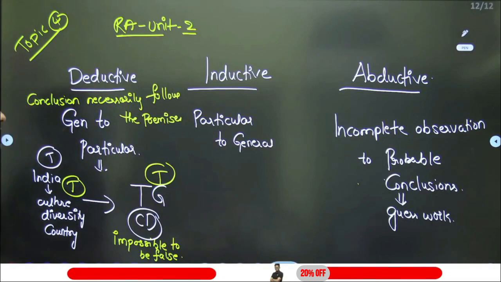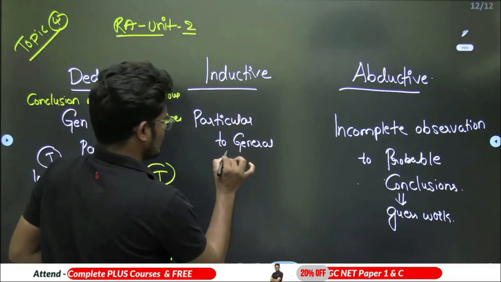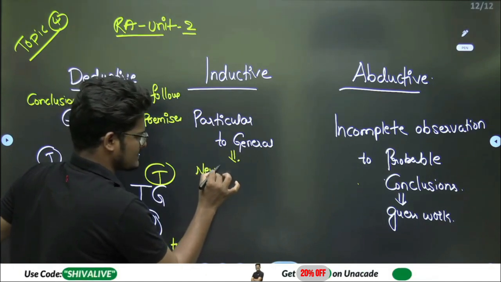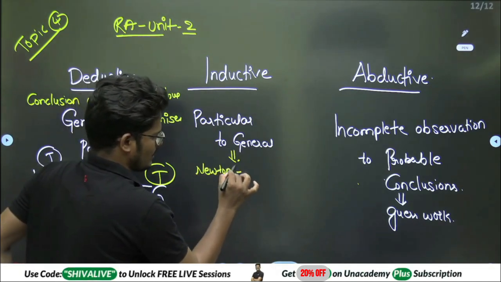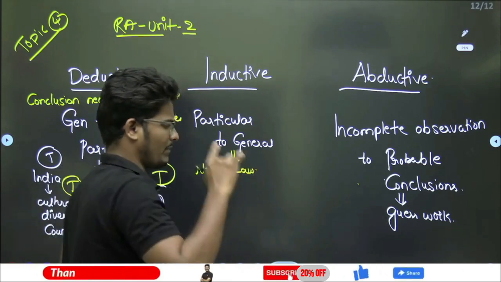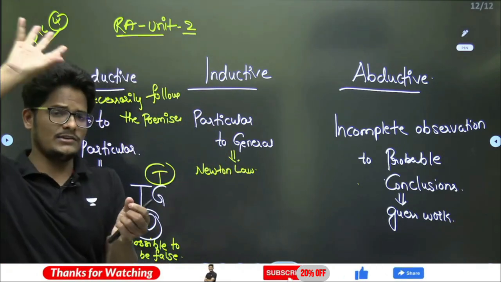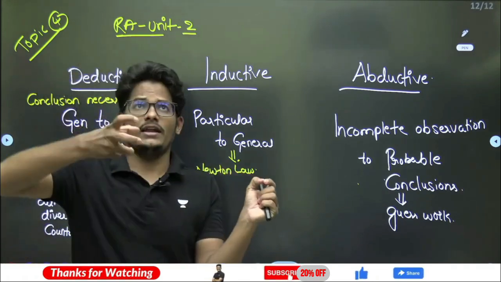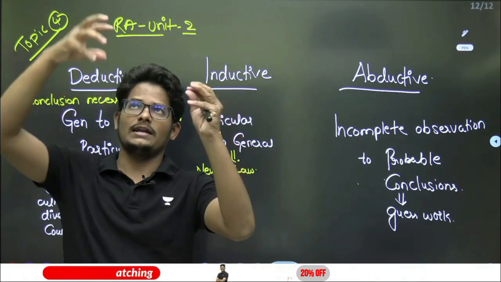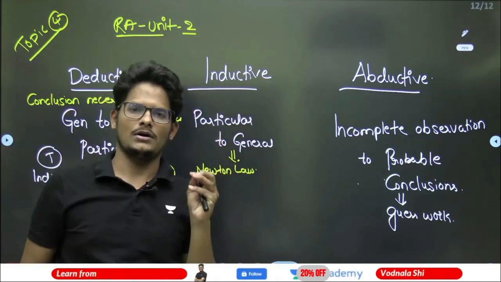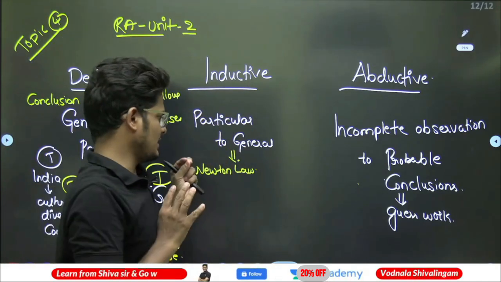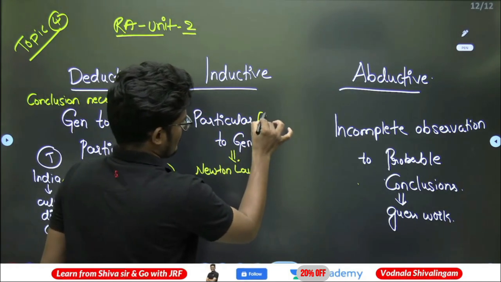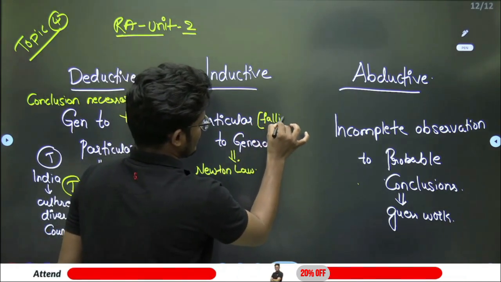Whereas now if you go for inductive, particular, a very famous example was there, that is Newton's apple example. How did the experiment go on for Newton? First, when he was sleeping under the tree, suddenly one apple fell down on the earth, on the land. Then from that particular situation, the falling apple situation,